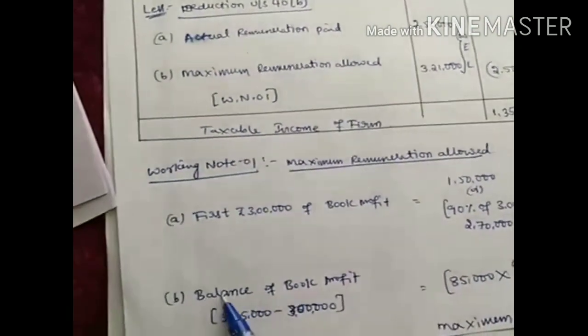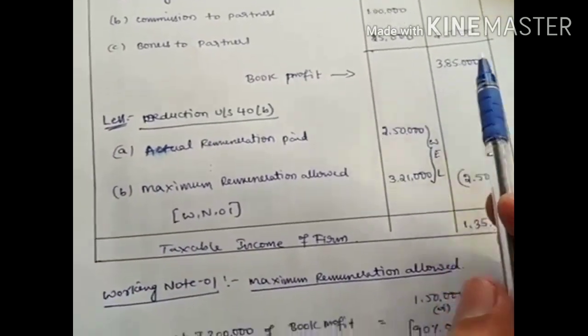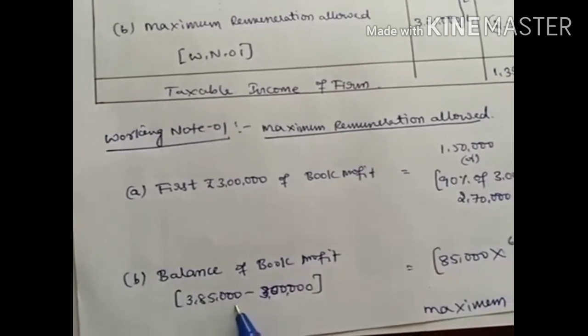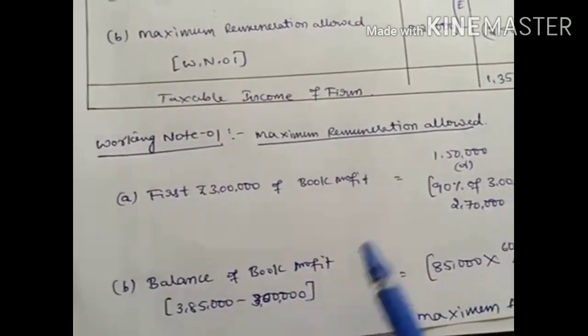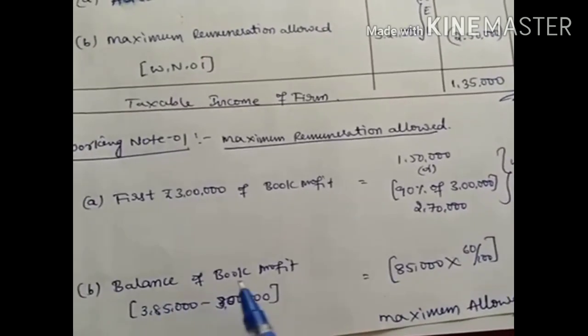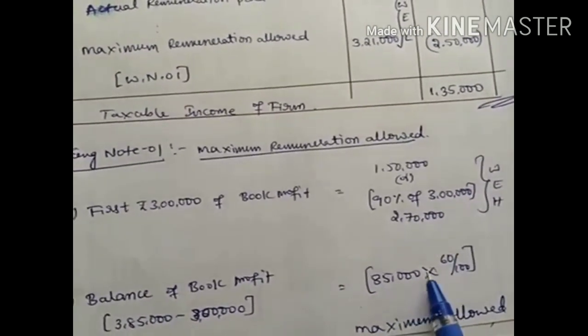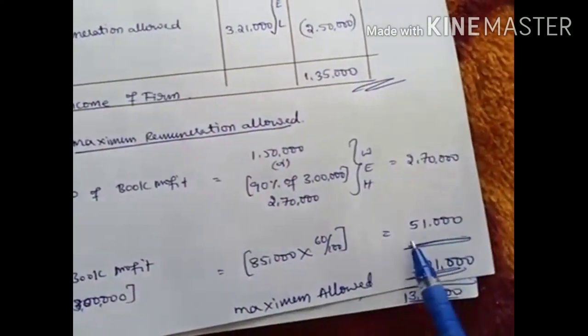Next one is balance of book profit. How much is the balance of book profit? We got 3,85,000. On that, we already calculated 3 lakh, so the remaining amount is 85,000. On the balance of book profit of 85,000, we have to calculate 60%, the standard rate. So 85,000 into 60% means you're going to get 51,000.